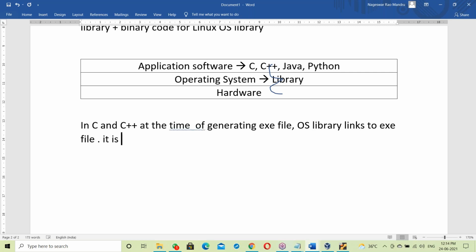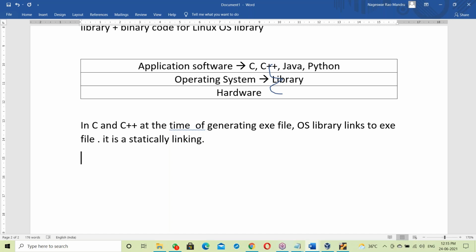It is static linking here. At the time of creation of the exe file itself, the linking happens.